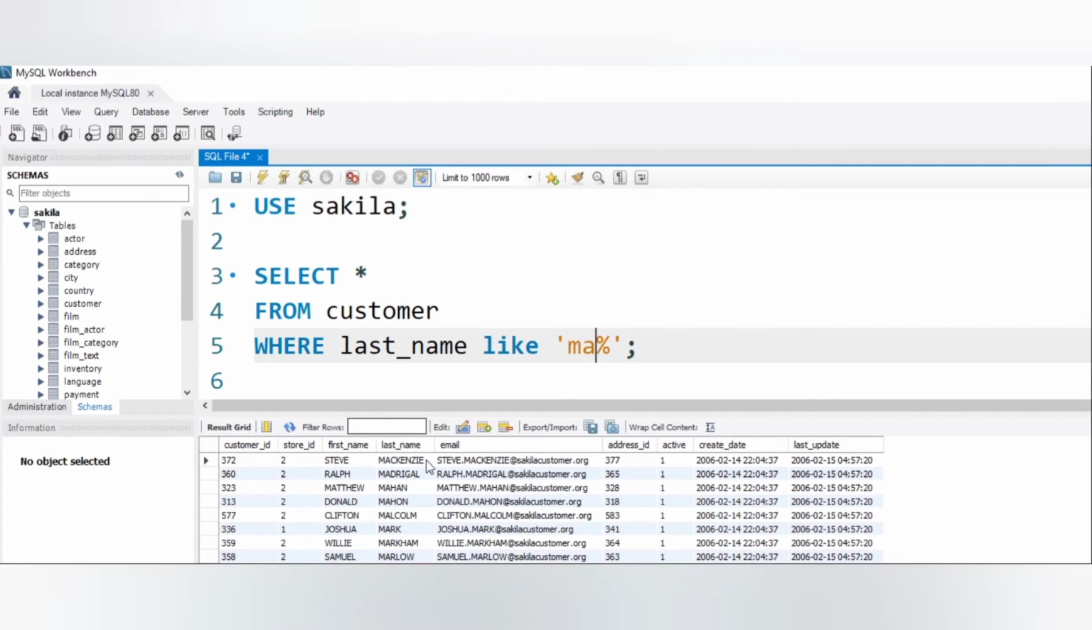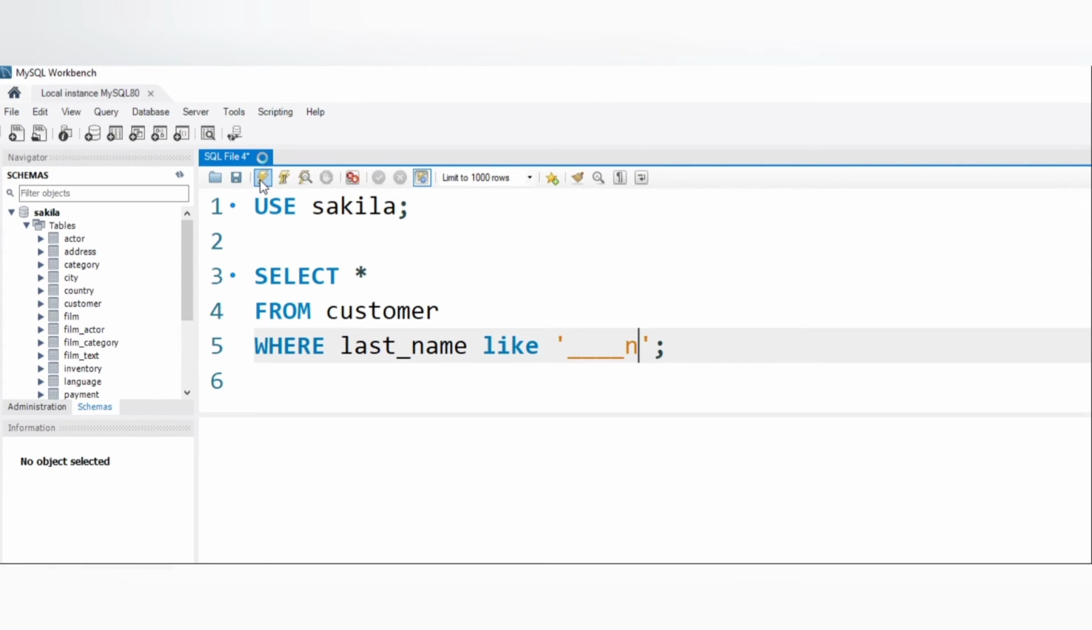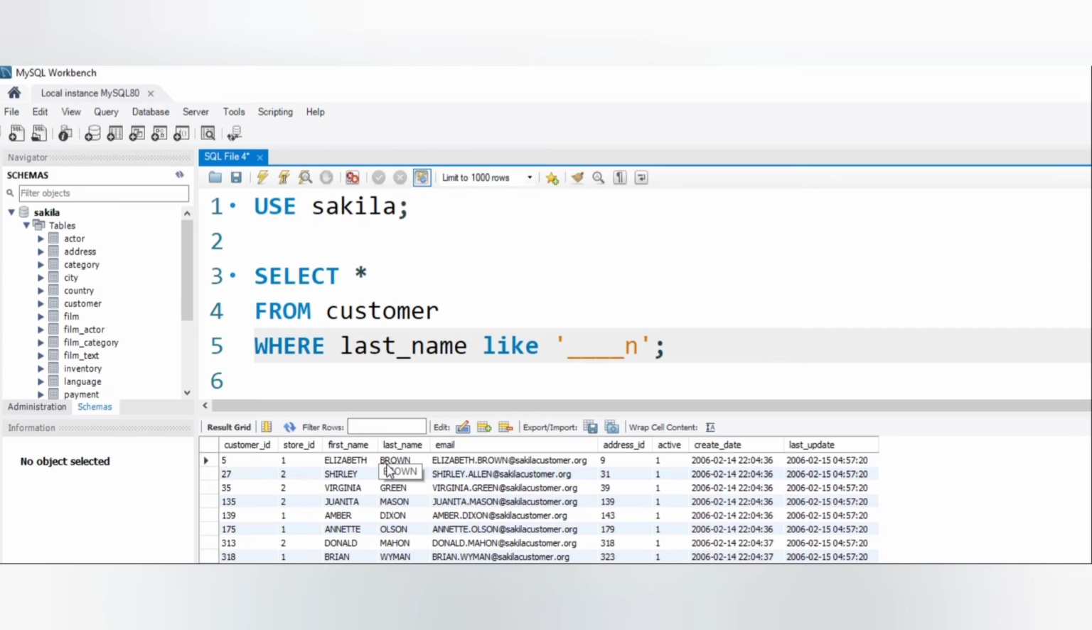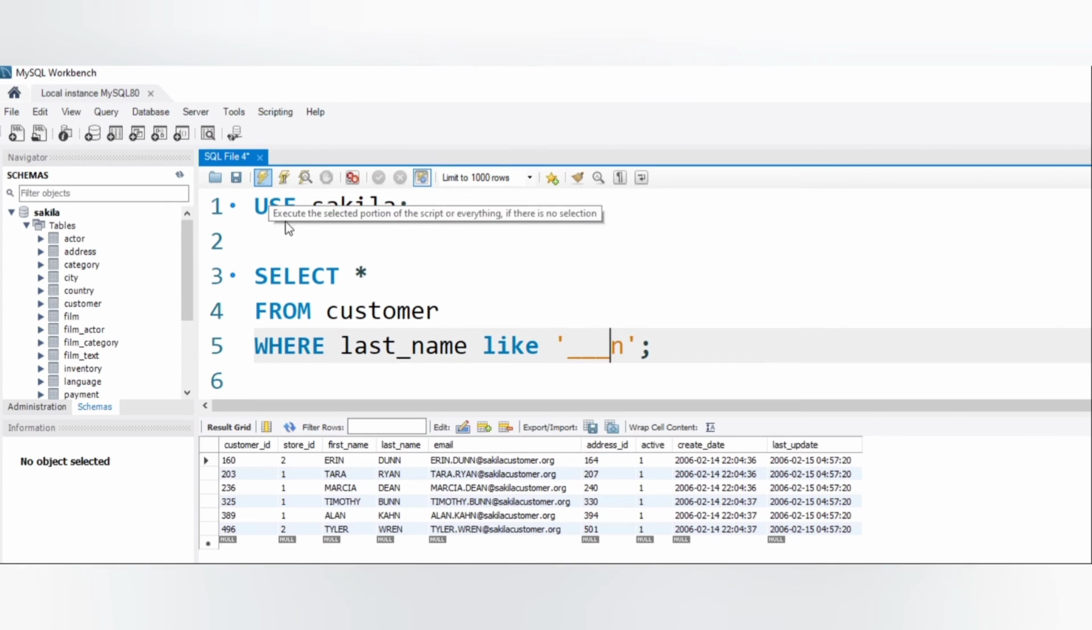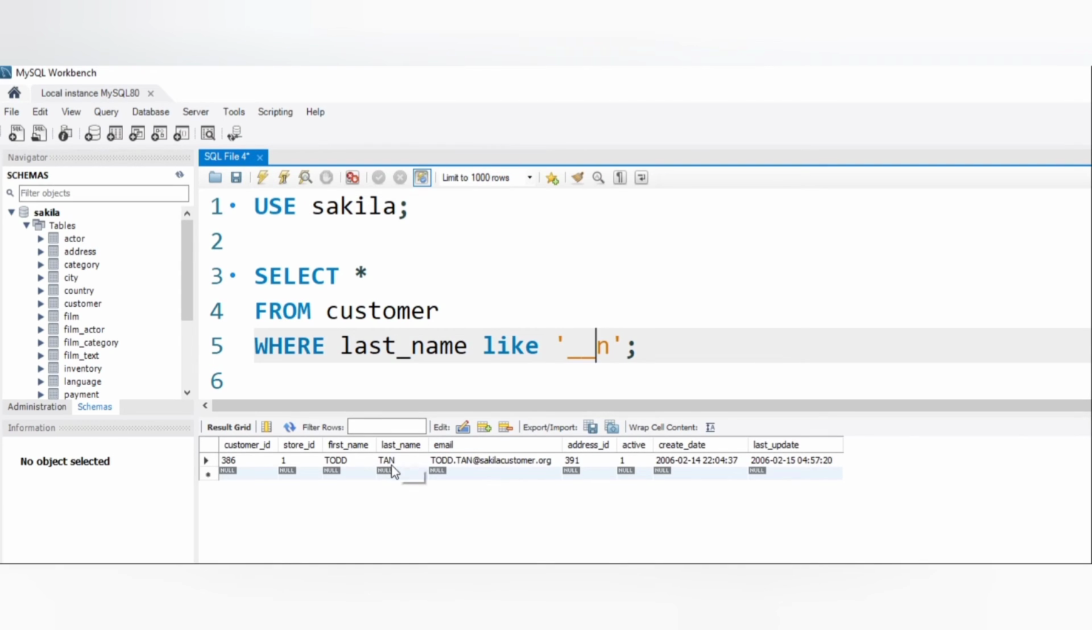We can use underscore instead of the percent sign, but there is a small difference between them. The percent sign represents any number of characters, but the underscore represents only a single character. So I am giving 1, 2, 3, 4 underscores followed by N. So we got the same result. Here we have BROW followed by N. So I'm reducing one of the underscores. So you can see 3 characters followed by N. So these are all the records with 3 characters followed by N, and I'm reducing one more. So you can see 2 characters followed by N.